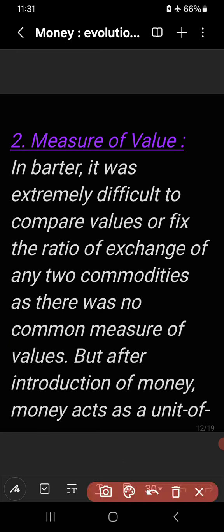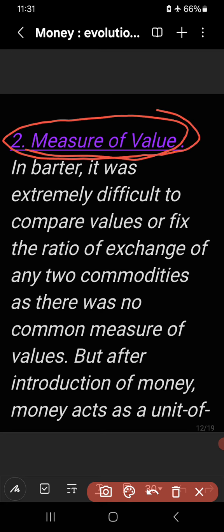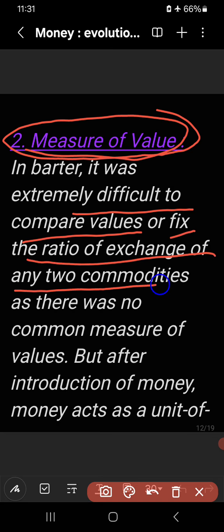Measure of value is the second important function, which is a primary function of money. In barter, it was extremely difficult to compare values or fix the ratio of exchange of any two commodities, as there was no common measure of value.